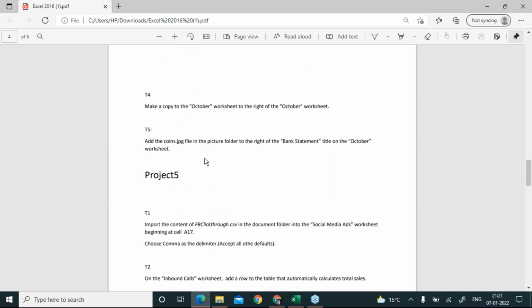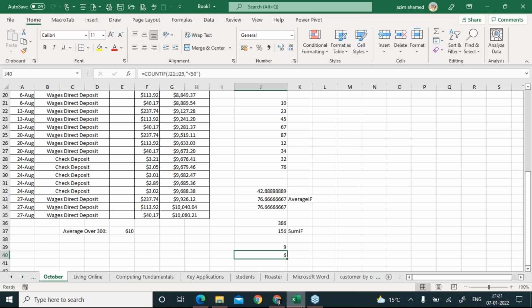So let's see what the next question is. Okay, I'm going down, and okay, it says make a copy of the October worksheet to the right of the October worksheet. Listen, make a copy of the October worksheet to the right of the October worksheet. Some people do not even know how to copy the sheet. What they are doing in the examination is just adding a new sheet and copying and pasting it. Don't do that.